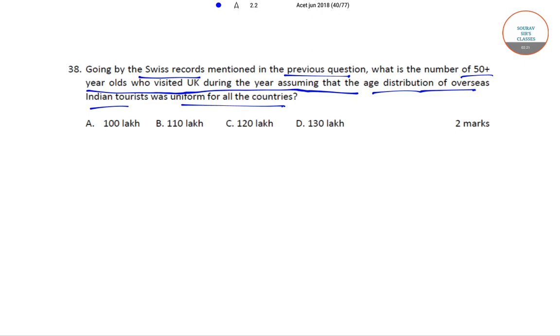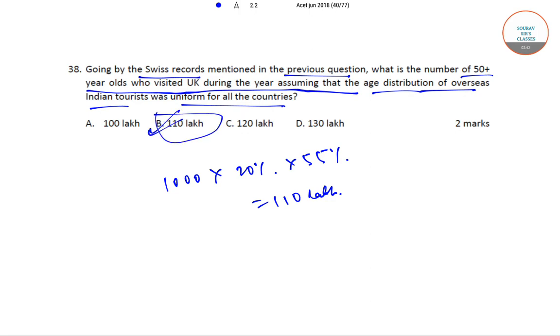So, the number of 50-plus-year-olds who visited UK is 1000 into 20% into 55%, that is equal to 110 lakh. So option B is the correct answer.